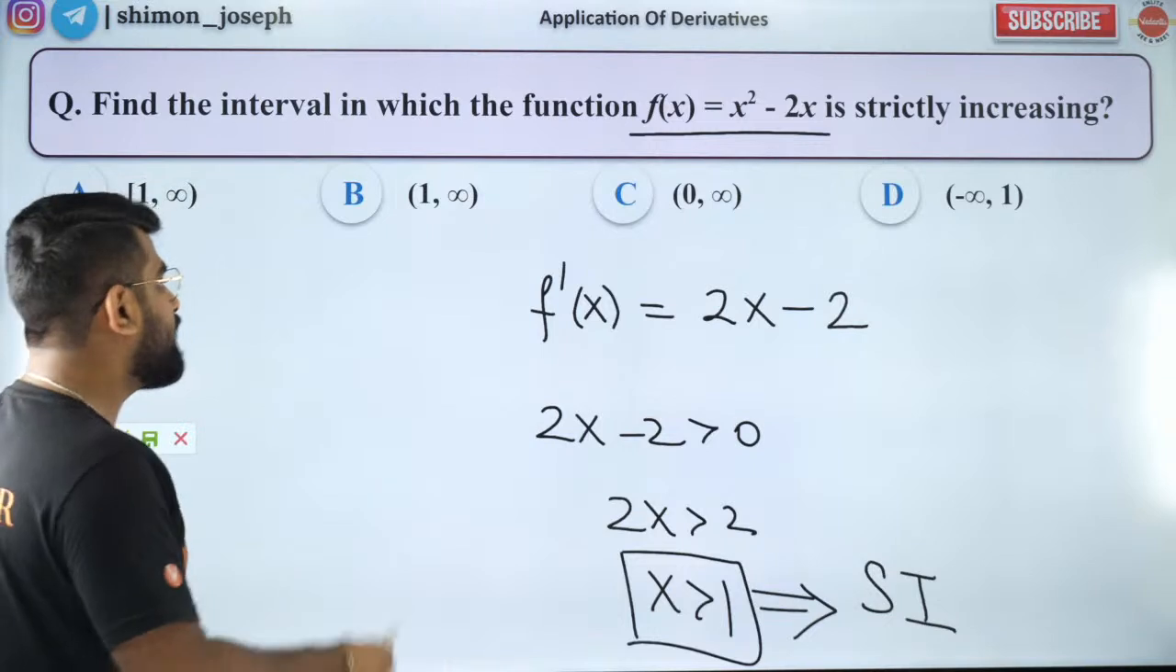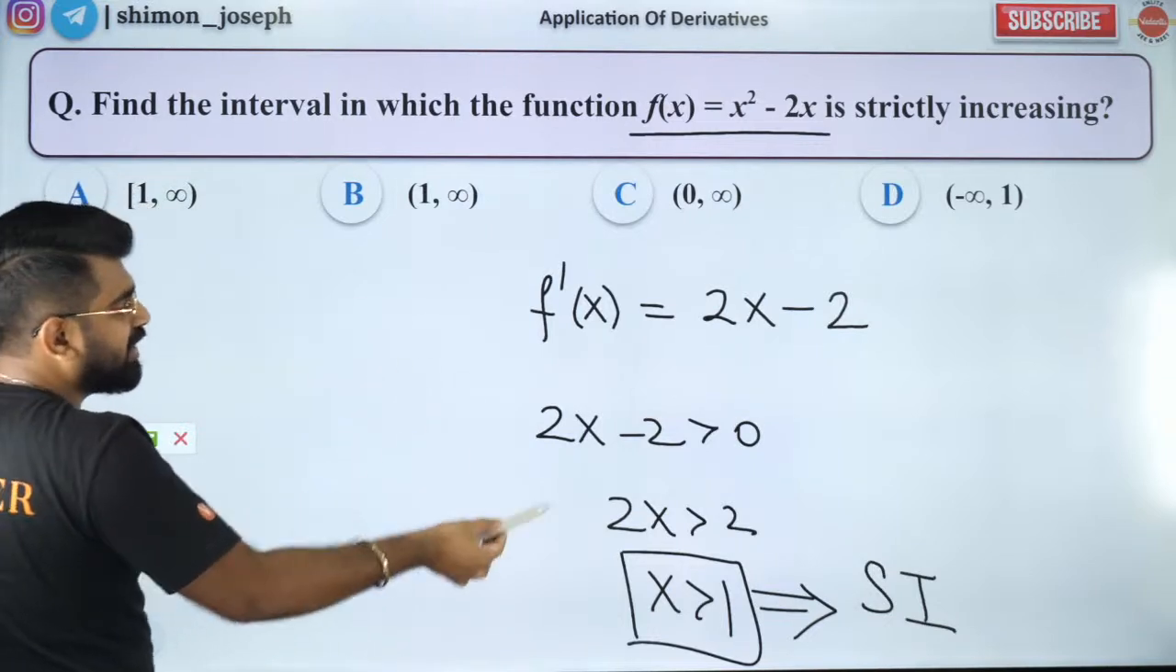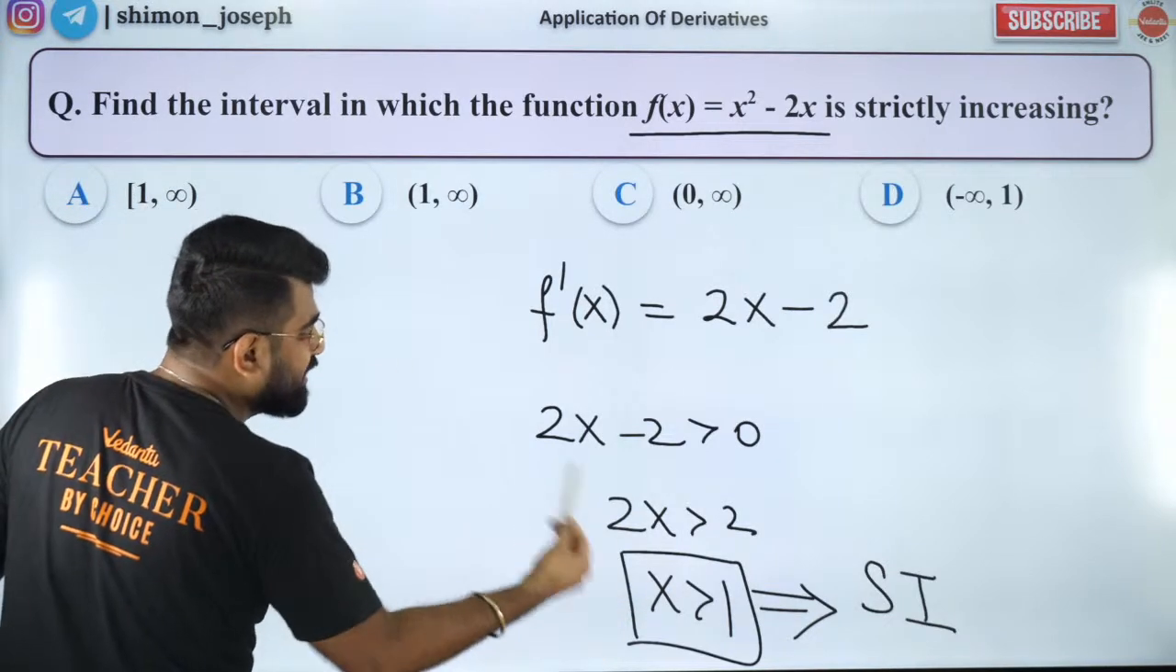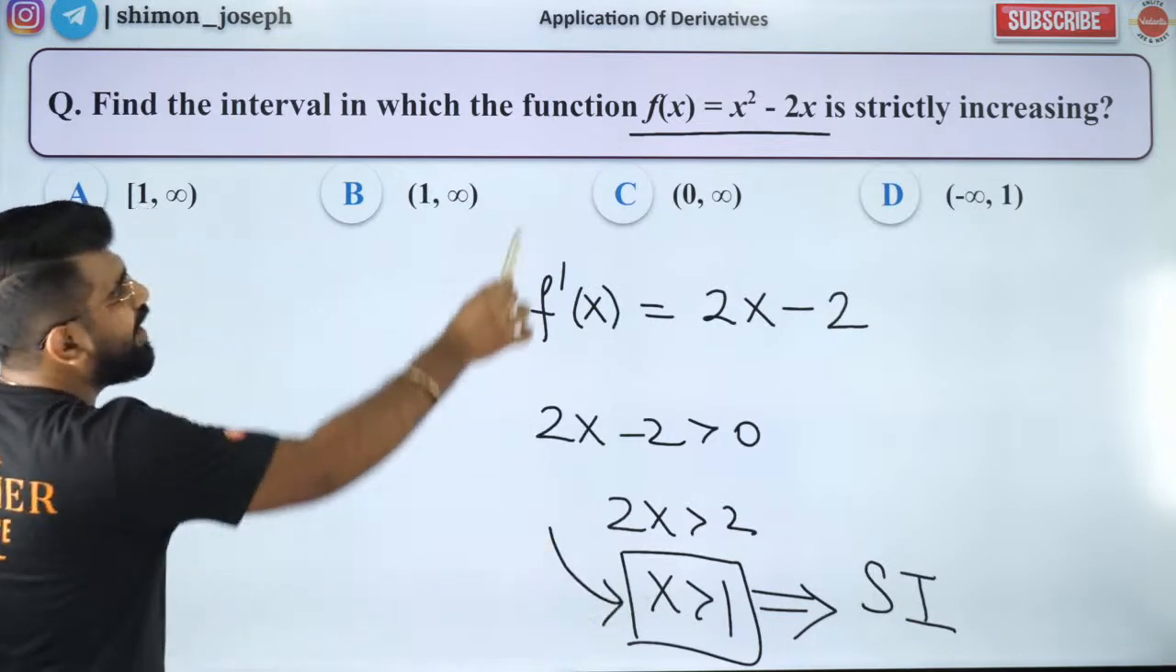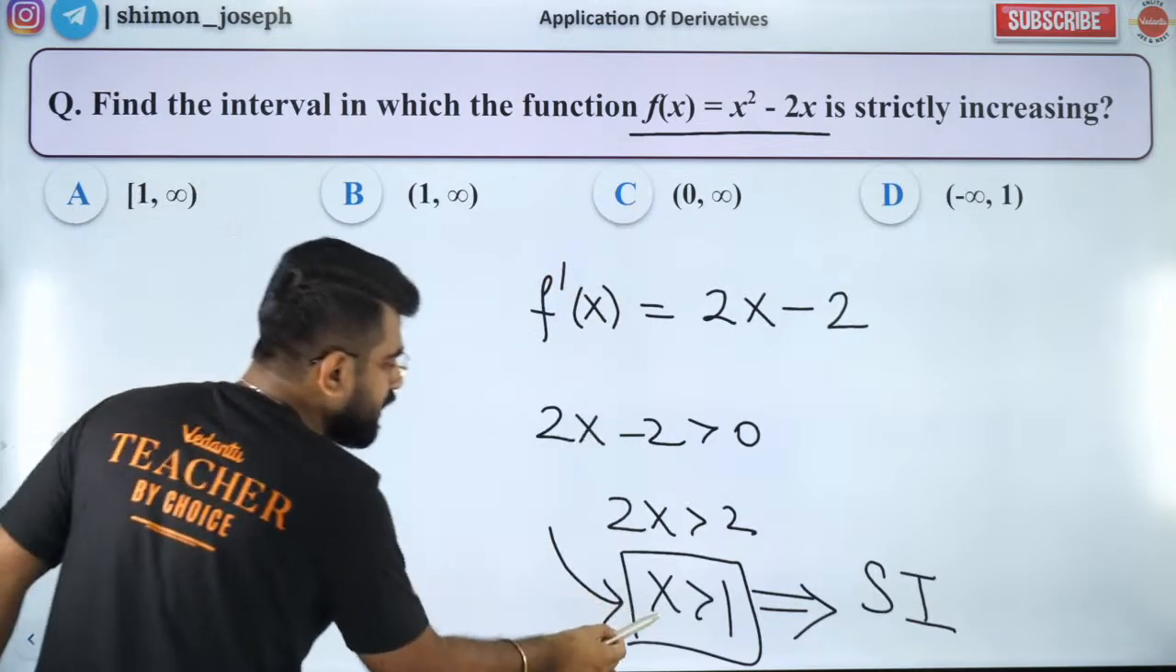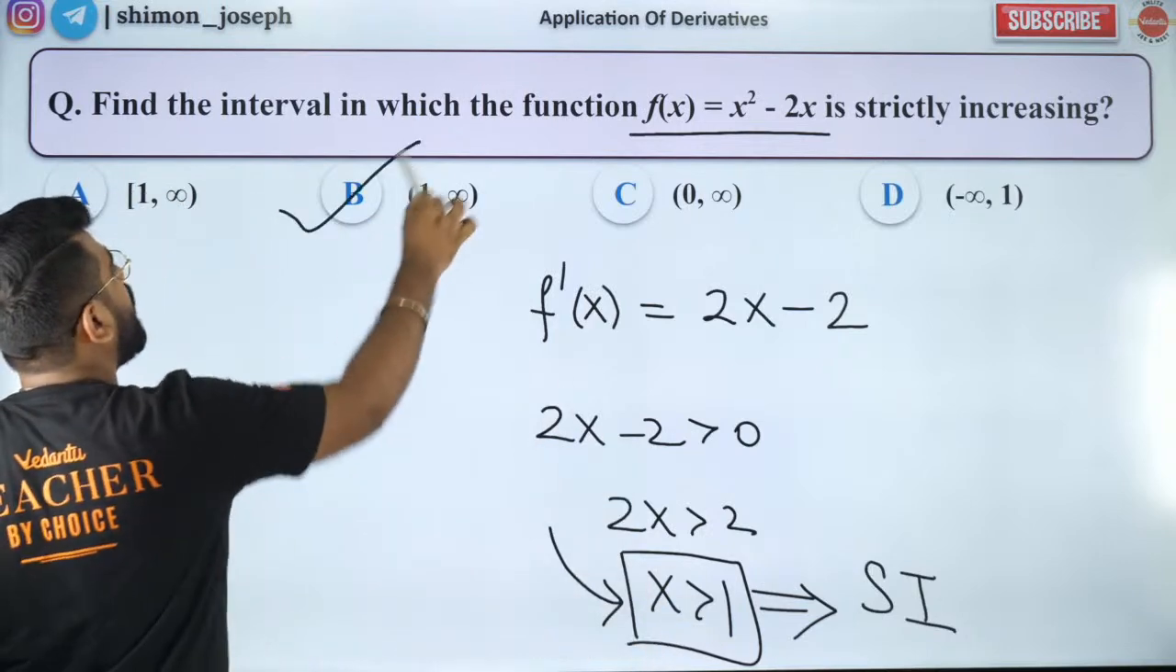And if the derivative is negative, it will be strictly decreasing, which will be the other interval apart from this. So they want strictly increasing. Strictly increasing means x greater than 1. So x greater than 1 is option B.